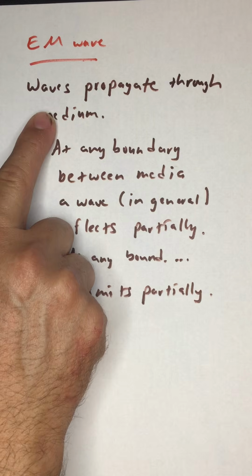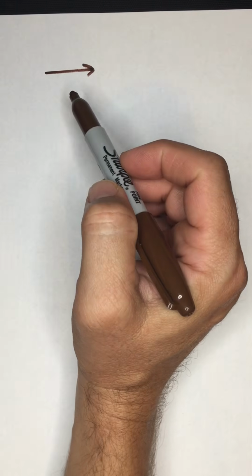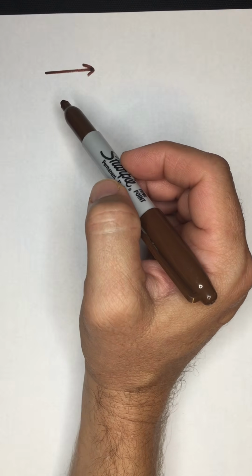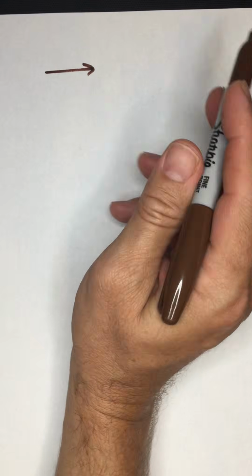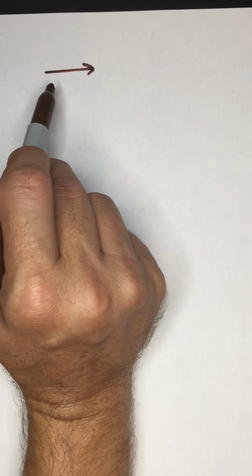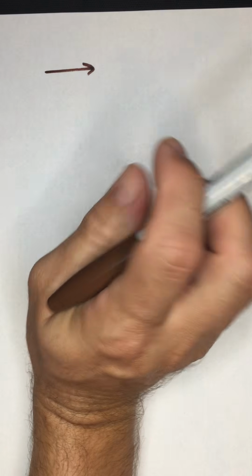So if we're not going to consider it to be a wave, how are we going to consider it? Well, we're going to consider it to be what's called a ray. And just from geometry, if you think back a little bit, a ray looks like this. We also use the same symbol for vectors, right? But this is a ray, and you've all heard the phrase ray of light, and that's typically how we're going to consider light when we're dealing with what we call geometric optics. That is to say, when we deal with light interacting with objects much, much larger than its wavelength. We're going to think of it traveling in a straight line, as rays do.